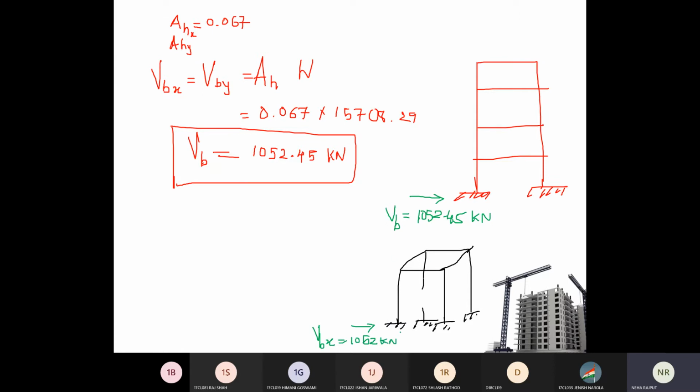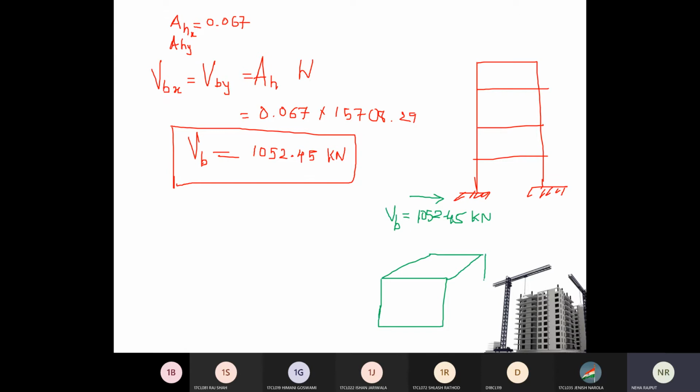And noting this, this is your building, 1 floor.